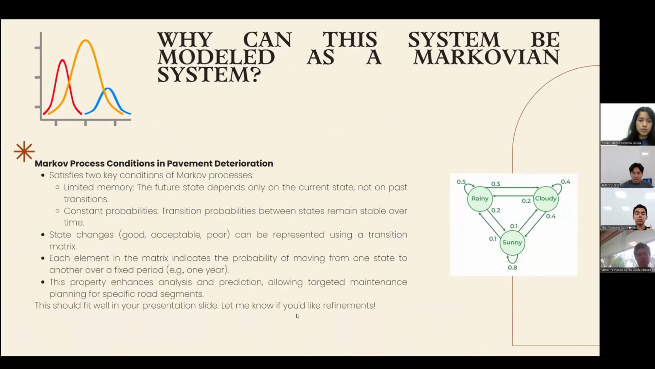Why can this system be modeled as a Markov system? The system meets two key conditions of a Markov process. The future state depends only on the current state, not on previous history. The transition probabilities between states remain stable over time. This allows us to represent state changes in a transition matrix.